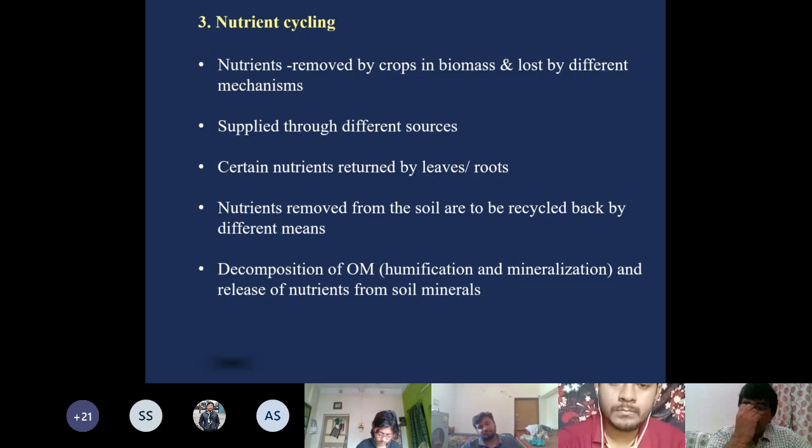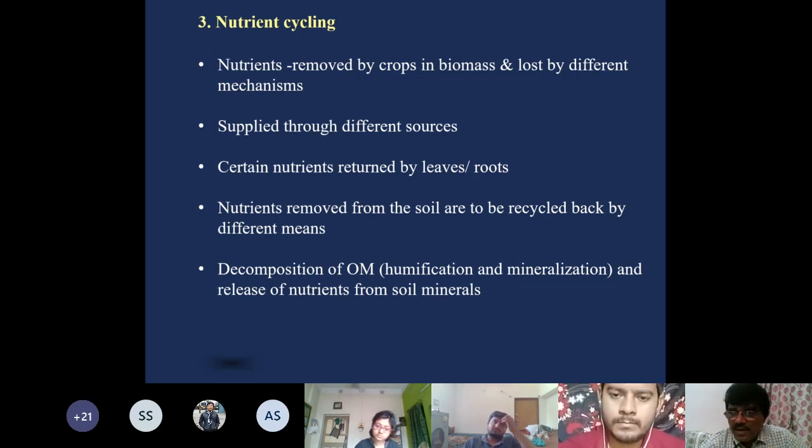And also then certain fertilizers are also applied back into the soil. So overall, it is just input and output. Whatever you take out from the soil, output, that should be brought back to the soil. This is your nutrient cycling. This is known as nutrient cycling. And nutrient management is actually nutrient cycling.